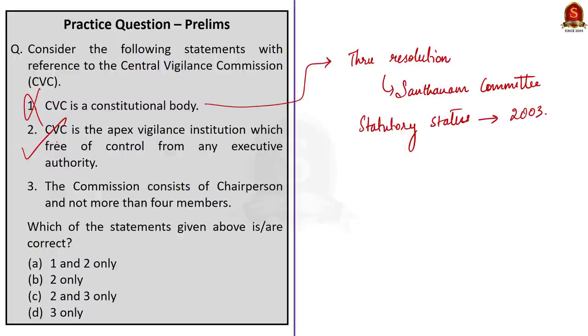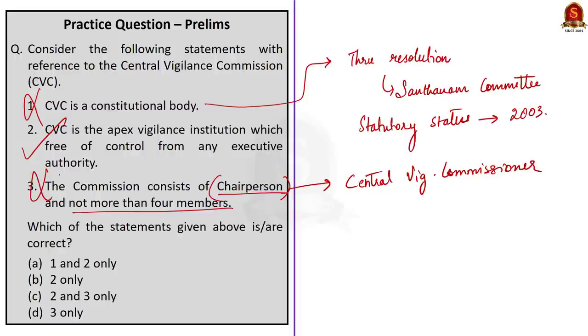Now, the third statement, the commission consists of chairperson and not more than 4 members. This statement is incorrect because the commission consists of a chairperson who is called the Central Vigilance Commissioner, and it has not more than 2 members who are called Vigilance Commissioners. So statement 3 is actually incorrect. Now here the question asks for the correct statements. So the correct answer is option B, 2 only.